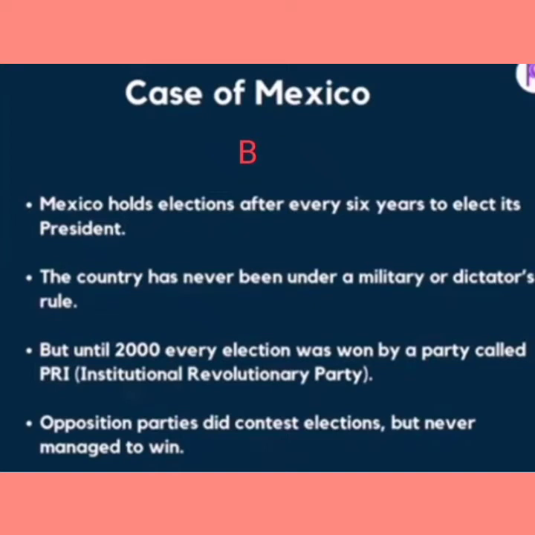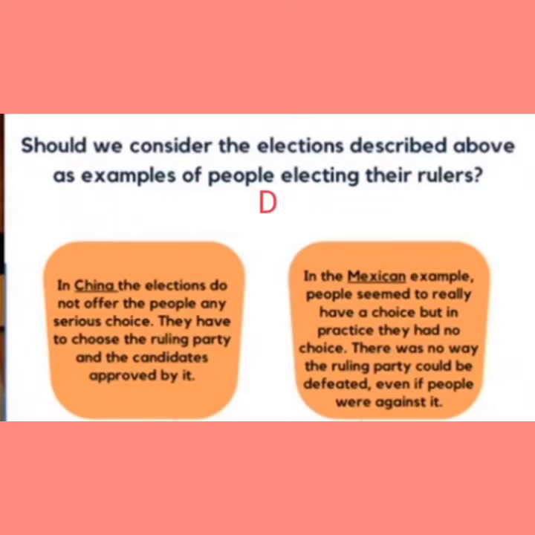So the second feature is that democracy must be based on free and fair election where existing rulers have a fair chance of losing. So children, should we consider the election described above as example of people electing their rulers? What happened in China?